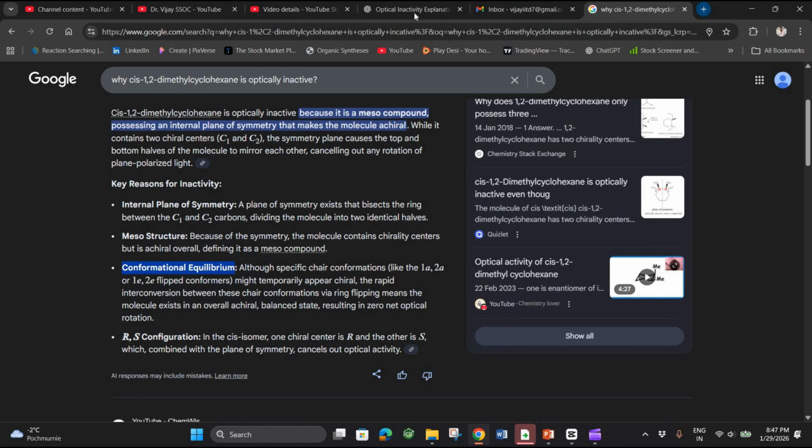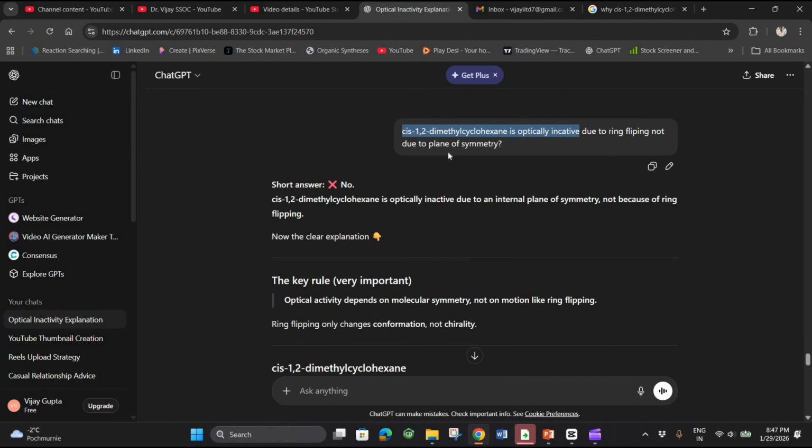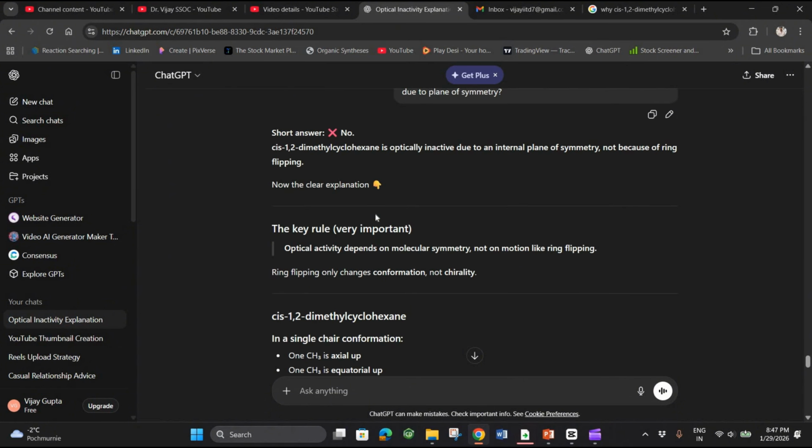Before going to that, I want to show you what ChatGPT is saying. When I said to ChatGPT that cis-1,2-dimethylcyclohexane is optically inactive due to ring flipping, not due to plane of symmetry, it says no. Cis-1,2-dimethylcyclohexane is optically inactive due to internal plane of symmetry, not because of ring flipping. Again, I got confused. So what should I write in the paper?